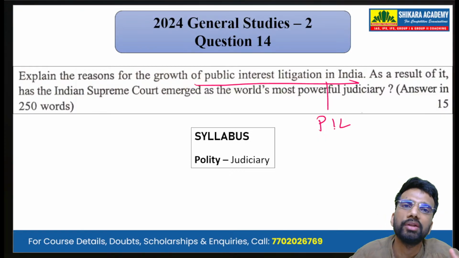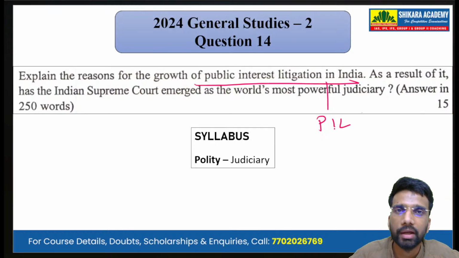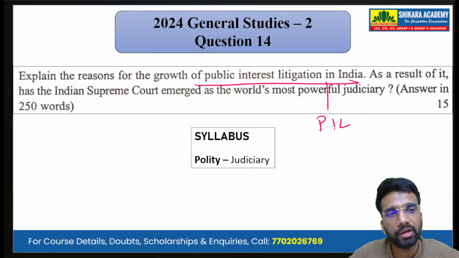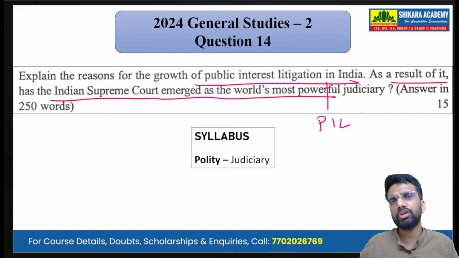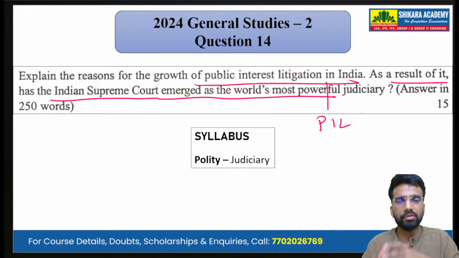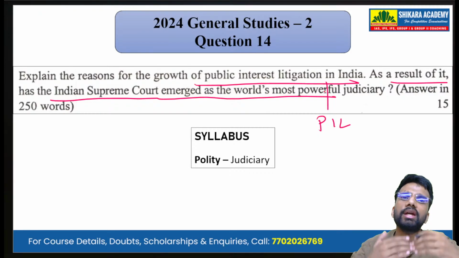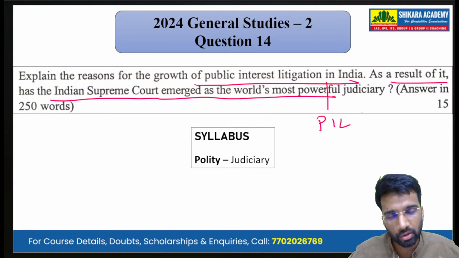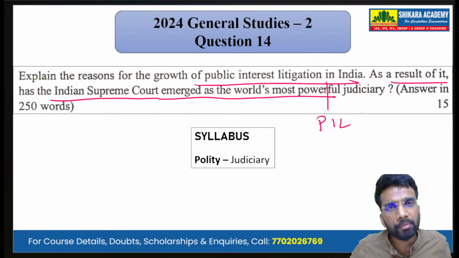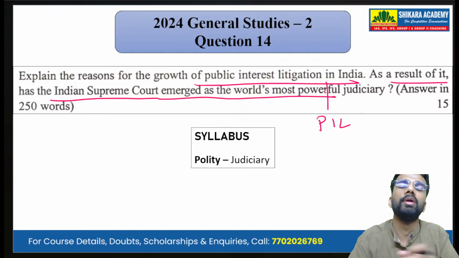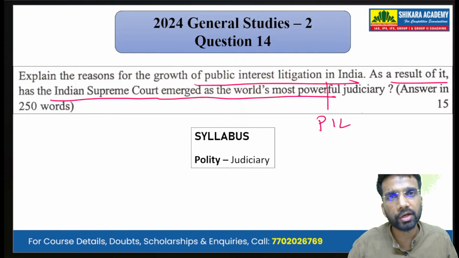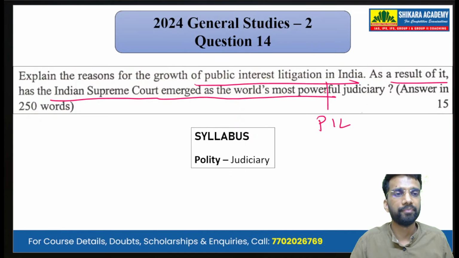Now, what are the reasons why the number of PILs keeps on increasing? Then, as a result of it, has the Indian Supreme Court emerged as the world's most powerful judiciary? So we have to analyze whether, because of the growth in the number of PILs, the Supreme Court has become the most powerful judicial institution in the entire world.